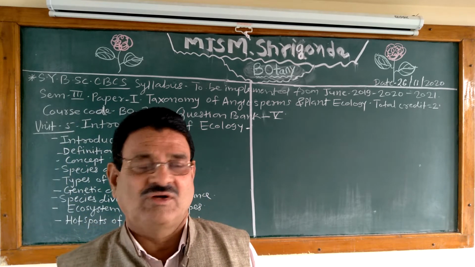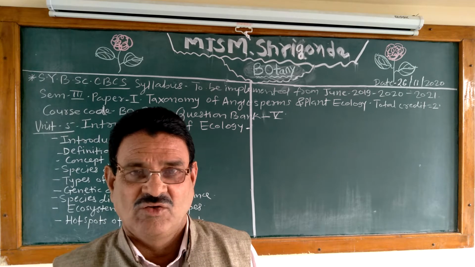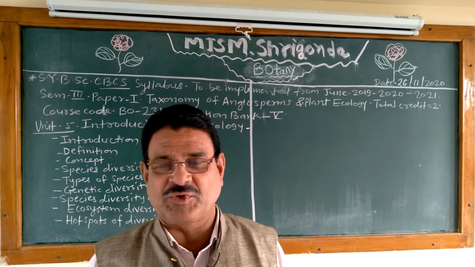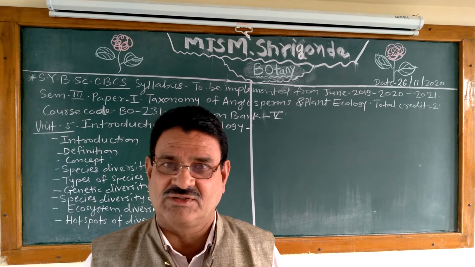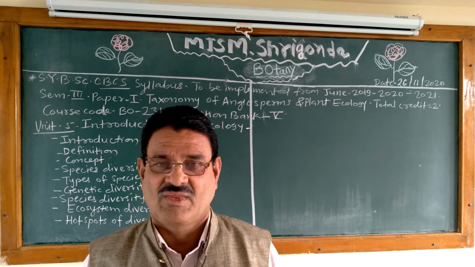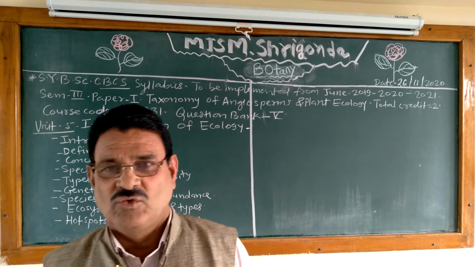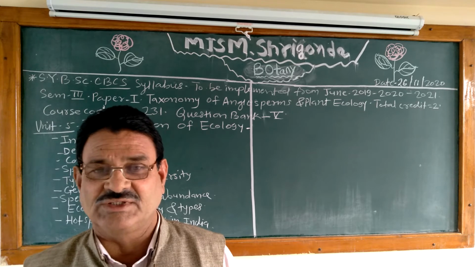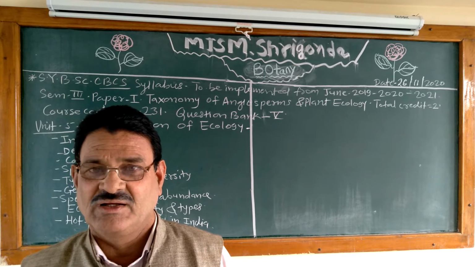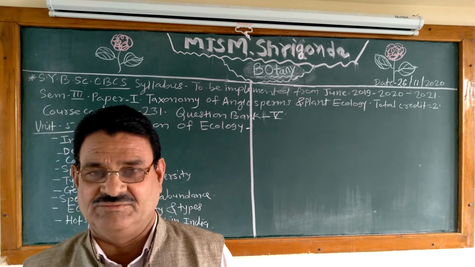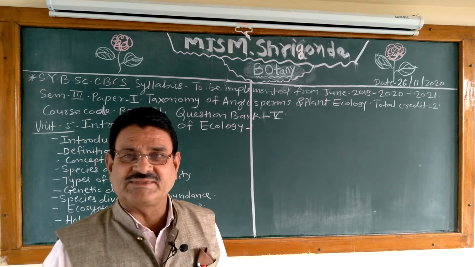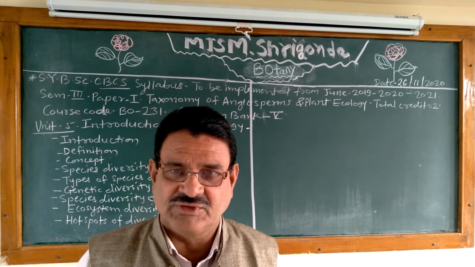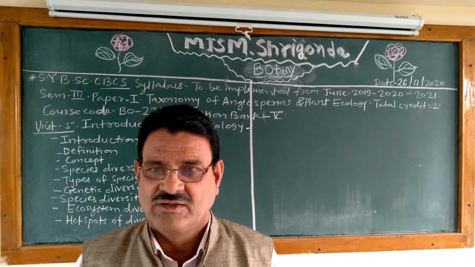The first question of this chapter is, what is ecology? Here is a definition of ecology. Eco means house, logy means science or discourse. Then second question, who first proposed the word ecology? Then third question, what is the Greek meaning of eco and logy? Then what is the basic concept of ecology? What is the conceptual understanding of ecology?